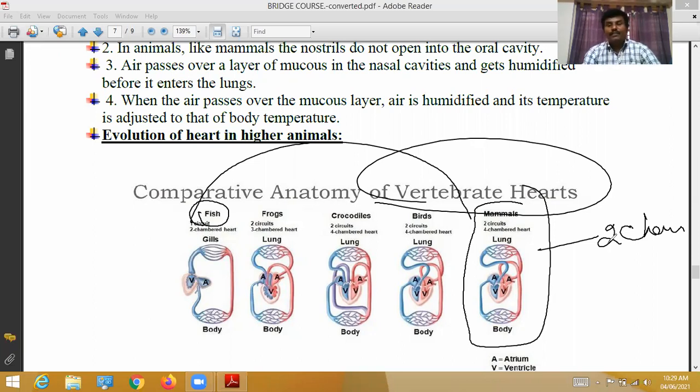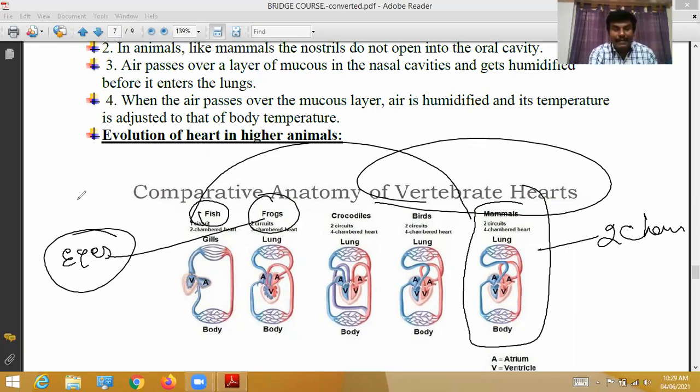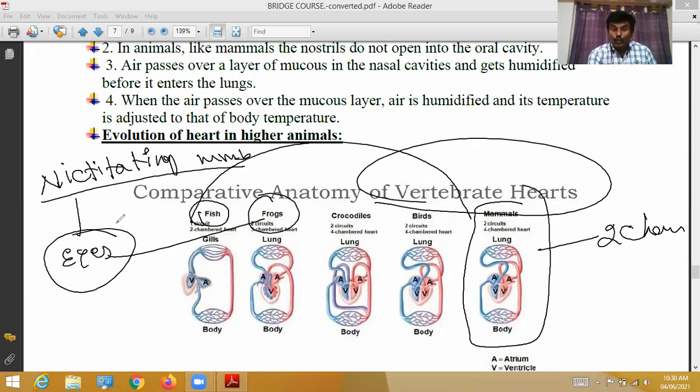For example, generally the frog contains a pair of eyes. Those eyes are covered by a membrane. That membrane is called the nictitating membrane. See, nictitating membrane. This nictitating membrane covers the frog eye. Due to the presence of the nictitating membrane, the frog can effectively see the surroundings, even deeper layers of the water.